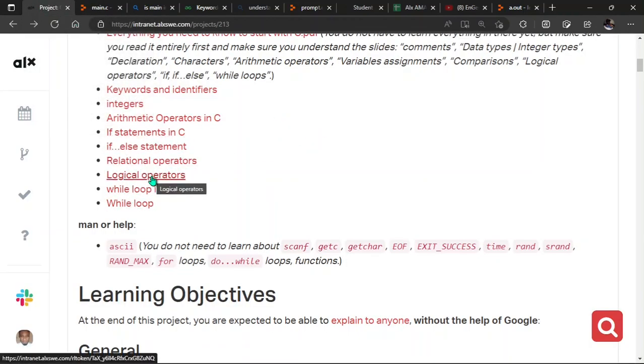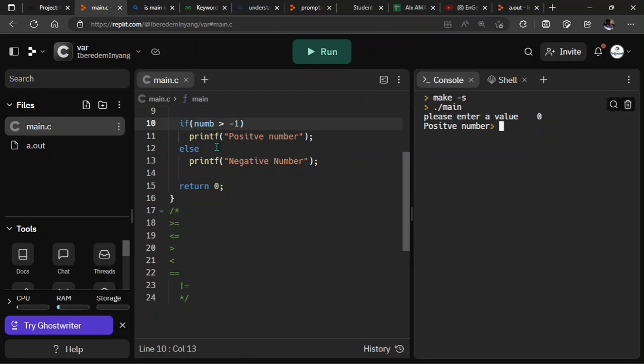Logical operators. Now, what are logical operators? There are simply three types of logical operators. We have the AND operator, we have the OR, then we have the NOT operator. Now what are these operators, and how do you use them? How do you apply them?